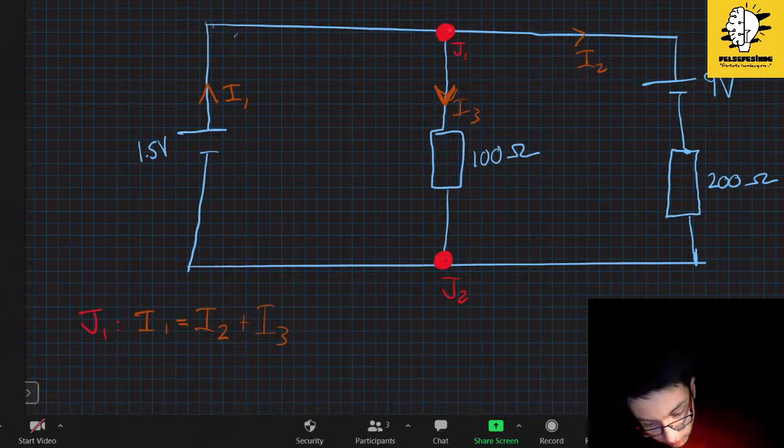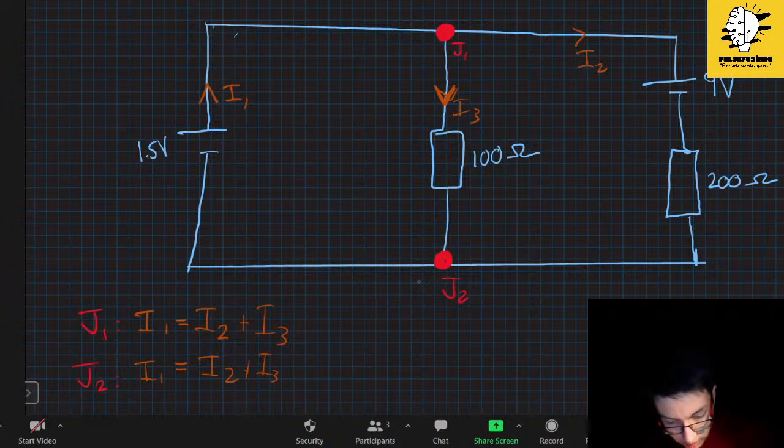I1 is, as you can see, entering the junction over here, whereas I2 and I3 are emerging from the junction. So for junction 2, J2, it will be I1 is again equal to I2 plus I3, and this is the same equation. Why? I1 is emerging, whereas I2 and I3 are entering the junction.